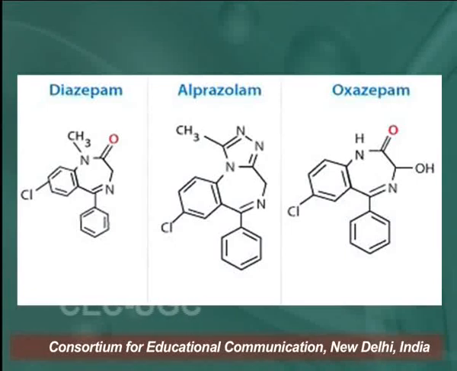These are some drugs, tranquilizers: diazepam, alprazolam, oxazepam. These are all drugs which contain a heterocyclic ring in them.